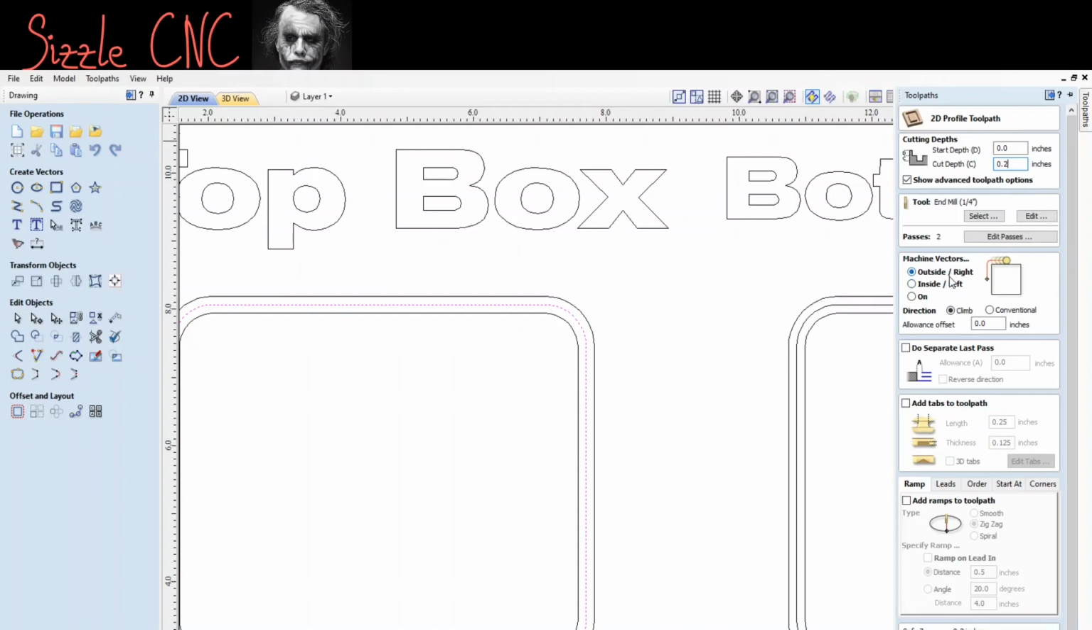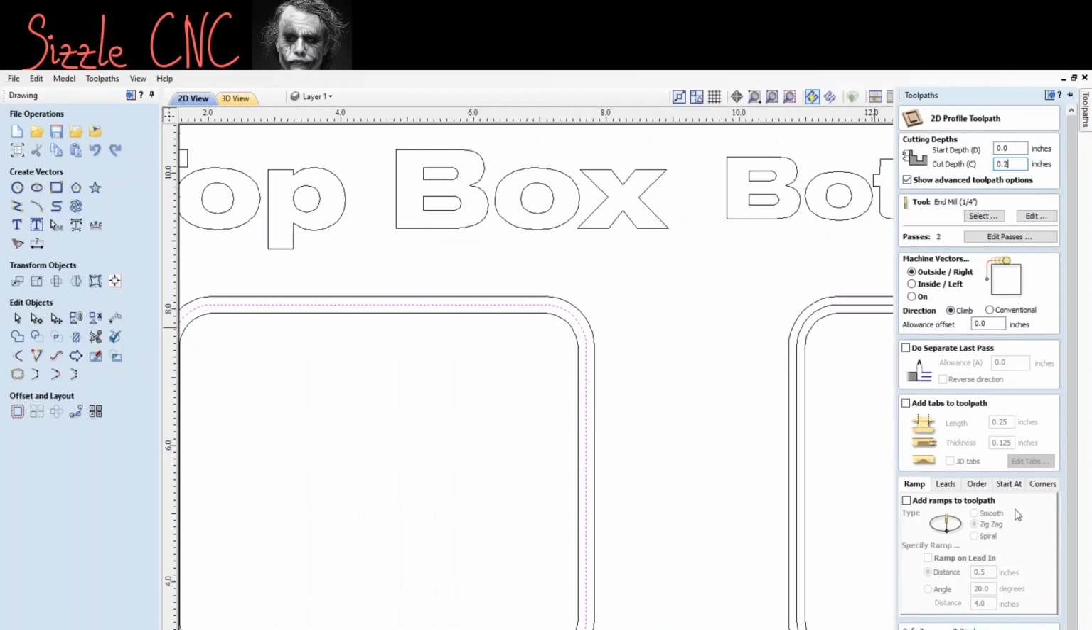Very important for the machine vectors, you're going to do outside and right. What that means is if you look at this line, it's going to cut on the outside and follow that tool path. So click outside right for the top box lip. That's going to be the lip for the vector. So you're going to click outside right.